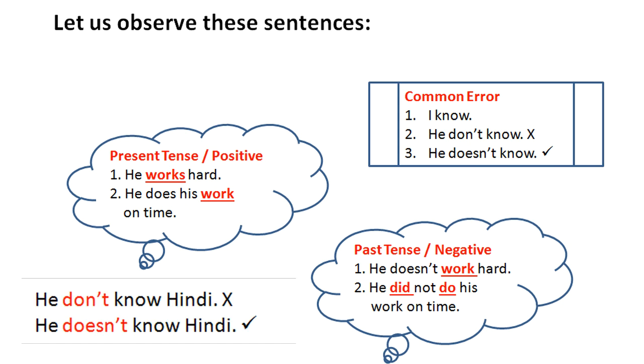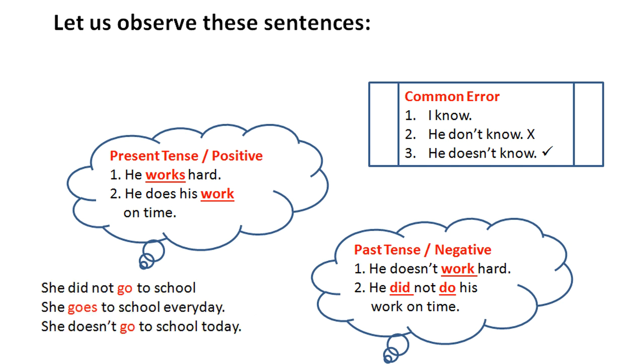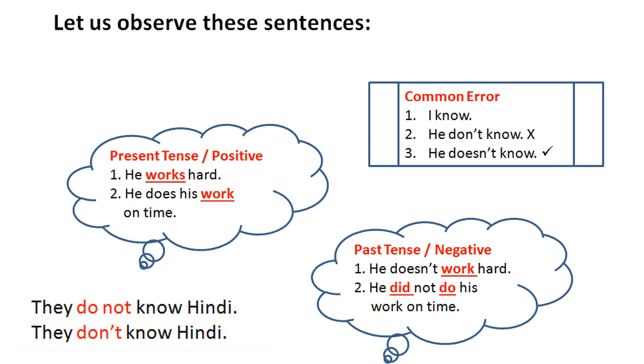To say any action which we do regularly, in present tense, we say, for example, he works hard. He does his work on time. Friends, if you observe, in the first sentence, we use the word works. In the second sentence, we use the word work.